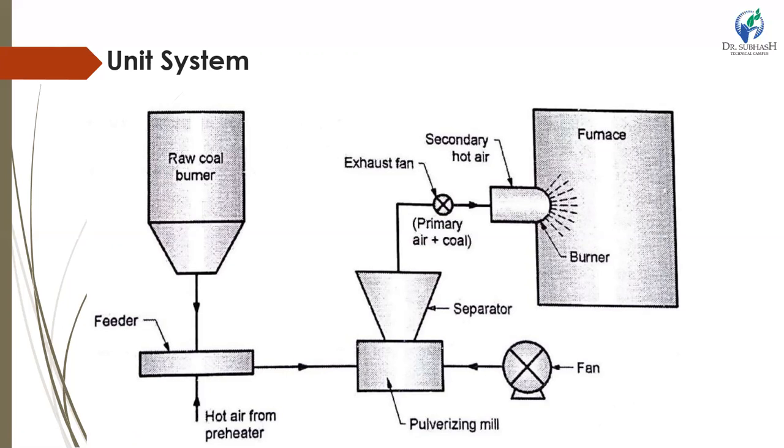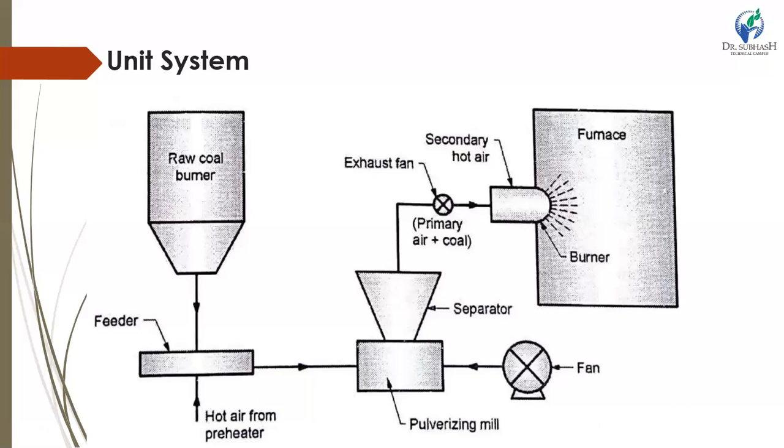Hot air from the air preheater or flue gases is passed through the feeder to dry the coal. Dried coal from the feeder is transferred to the pulverizer, where it is powdered to the required fineness. Pulverized coal is extracted via the separator by an exhaust fan, which discharges it to the burner.